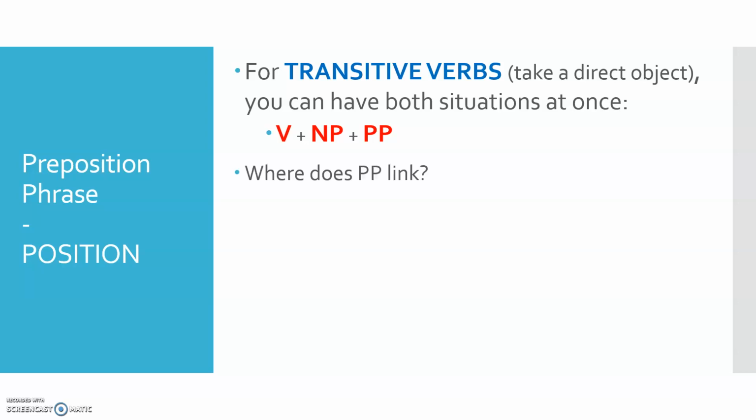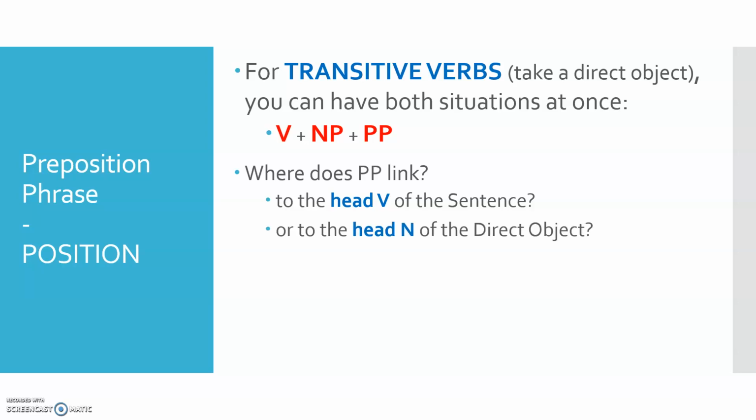So then what do we do in terms of linking in the preposition phrase? Where do we link it in? One possibility is that it is linked in as a sister to the head verb of the sentence. Another option is that it's linked into the head noun as sister to the head noun of the direct object of that noun phrase that the preposition phrase comes right after.